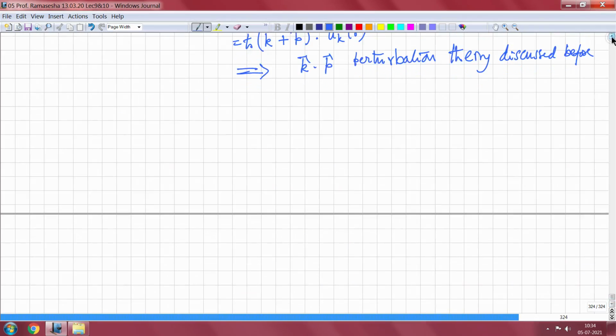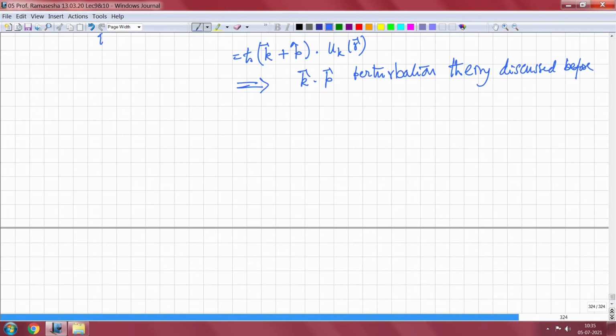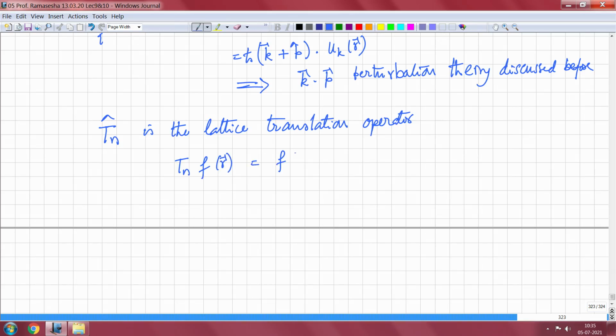Now let me introduce an operator that you are already familiar with, which is the lattice translation operator. If I introduce a lattice translation operator, which I call T_n, it is defined as follows. T_n operating upon a function f of r will give me f of r plus R_n, where R_n is a lattice translation vector.